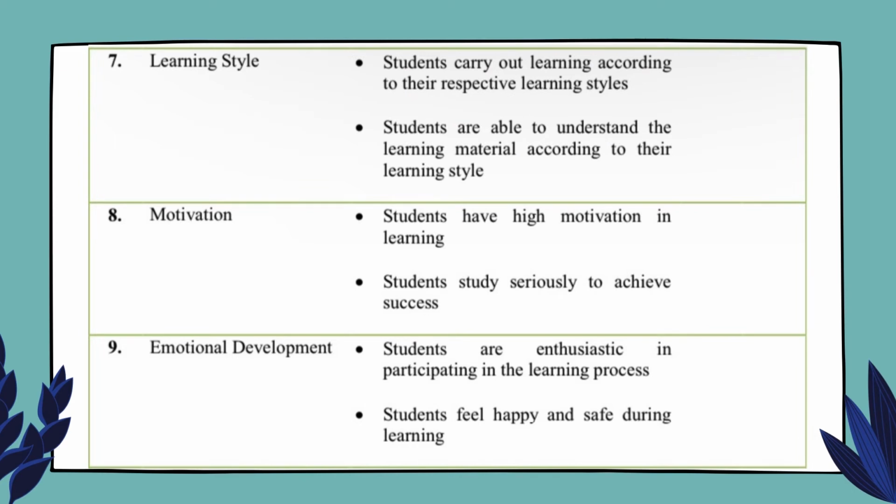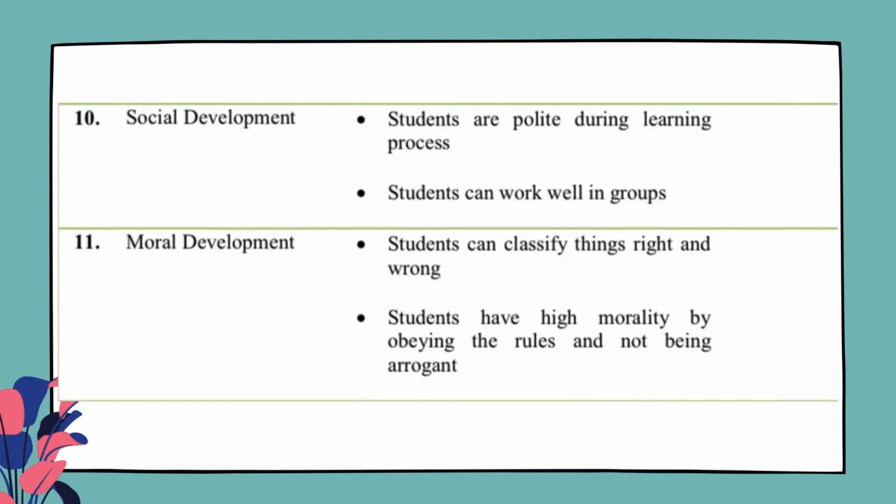And next, emotional development. Students are enthusiastic in participating in the learning process, and students feel happy and safe during learning. The next aspect is social development. Here are the indicators. First, students are polite during learning process, and second, students can work well in groups.